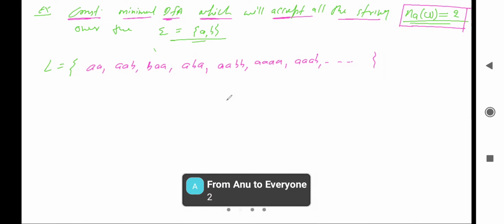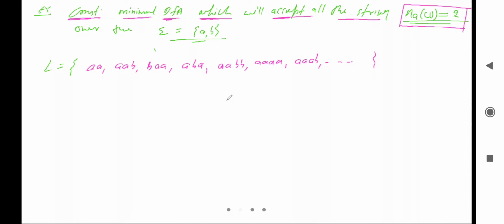Okay, only two states. I think it is not possible with two states. It will take more than two states.